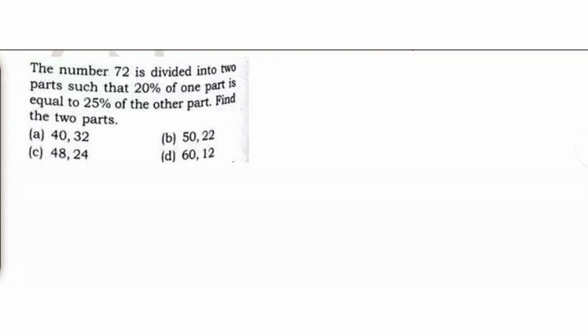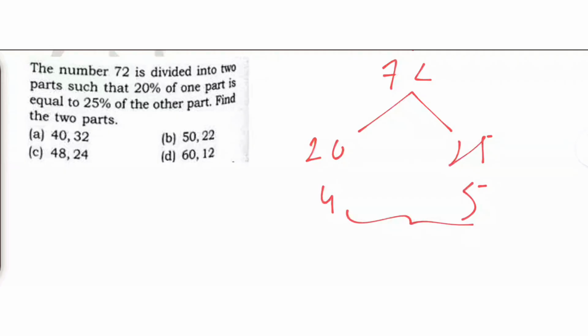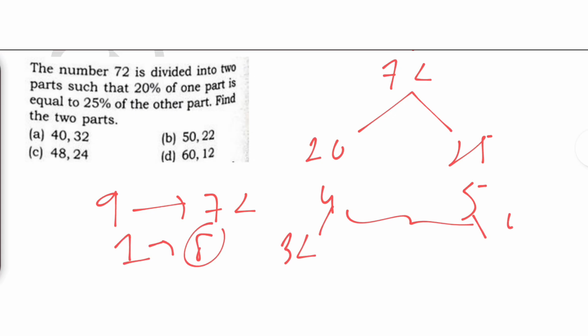This part is slightly ratio based. We have this number 72. It is divided into two parts, such that 20% of one number is 25% of another number. When we take the ratio, we get 5 4s are 20, 5 5s are 25. The sum of this ratio is nothing but 9 parts. 9 parts is nothing but 72. If 9 parts is 72, then find the two parts. So one part is how much? 8. If one part is 8, then this should be 32 and this should be 40. 32 and 40. Where do you see 32 and 40? This part. Simple.